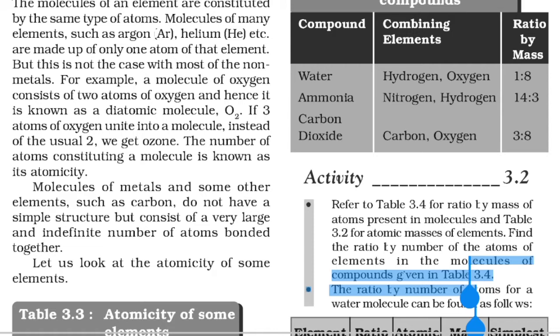Now here we are seeing another term, atomicity. What is atomicity? The number of atoms present in one molecule of an element. The number of atoms constituting a molecule is known as its atomicity. So the noble gases we saw just now, helium, neon, argon, krypton, xenon, radon, have one atom in each of their molecules, and so they are monoatomic, and their atomicity is 1.